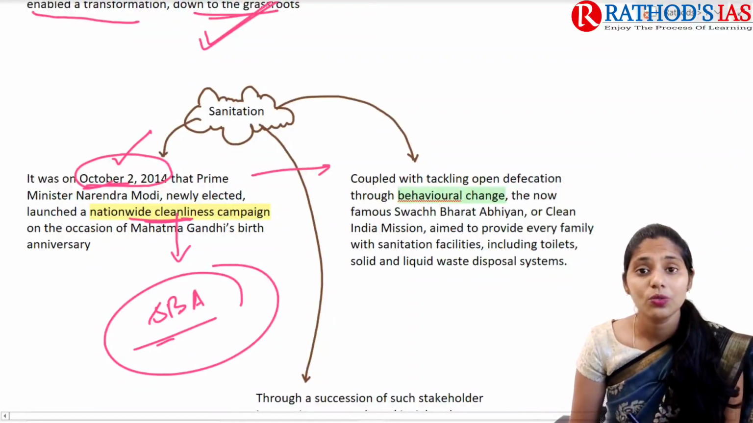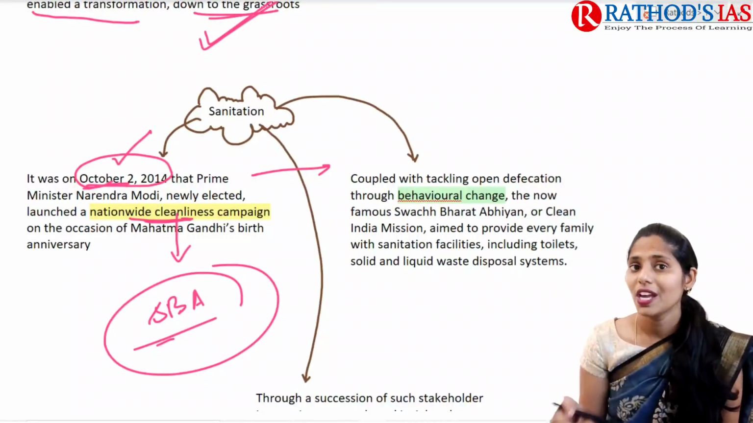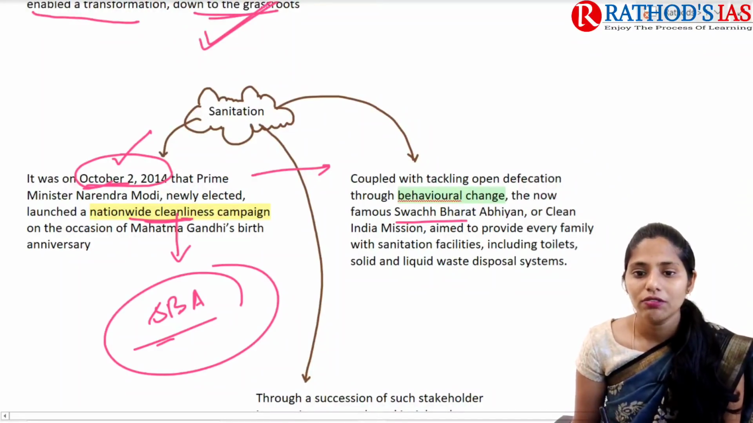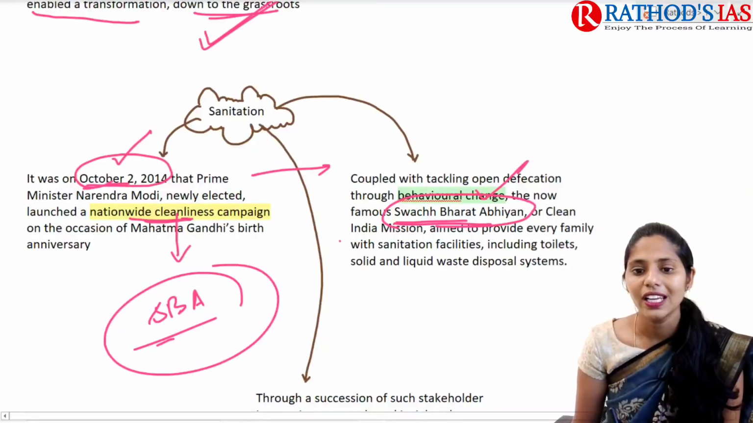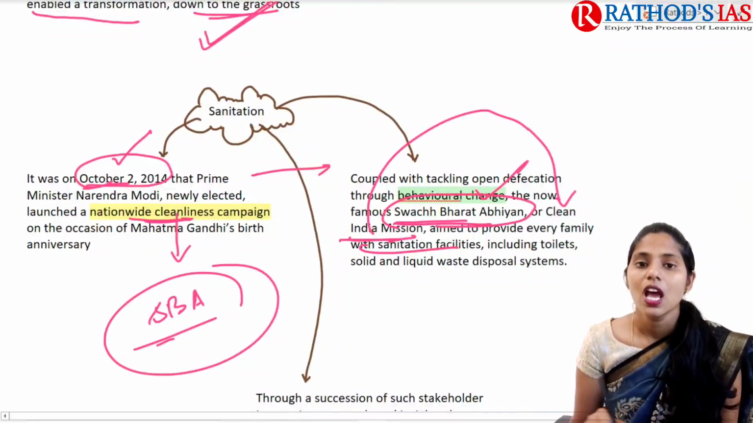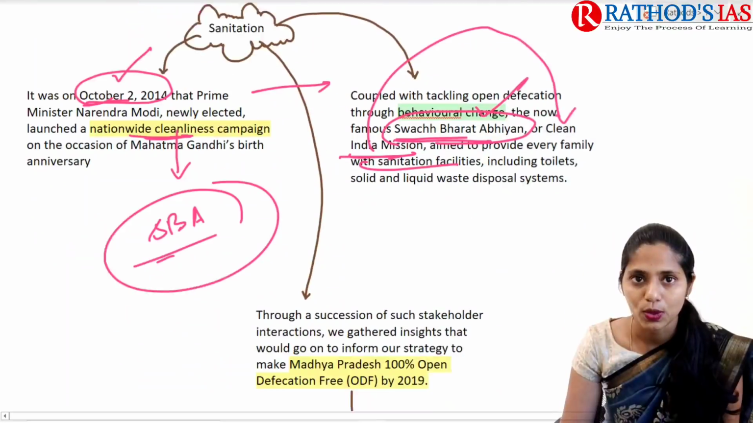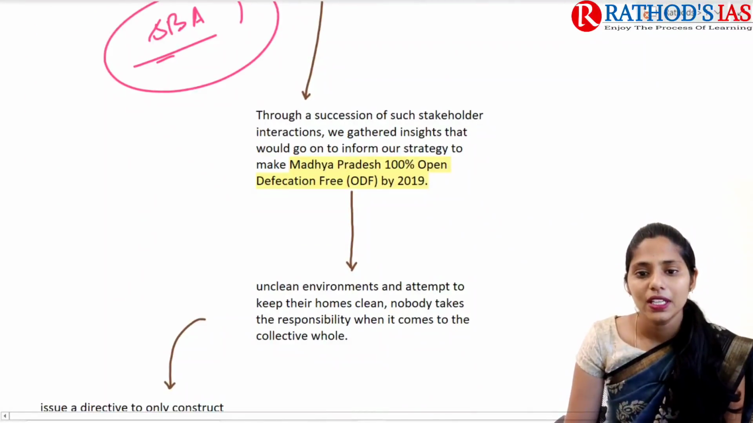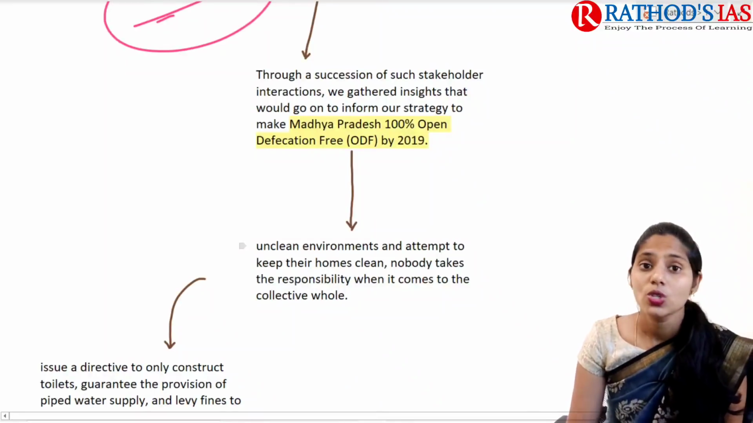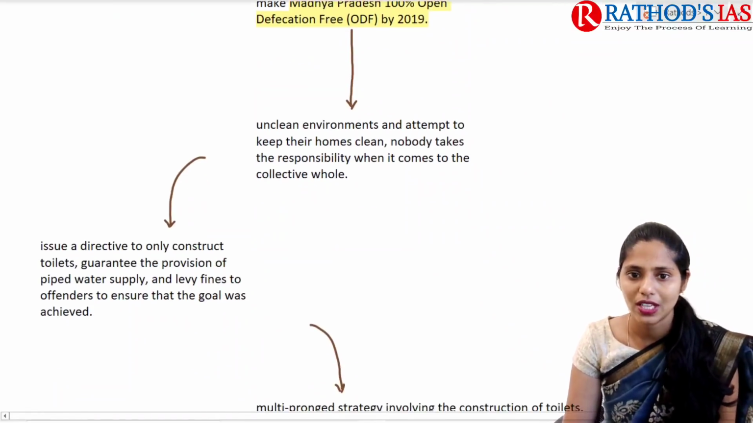We need to address this challenge of open defecation mainly by behavioral change. Behavioral change is one of the important things that we need to focus on. Now we come to this Swachh Bharat Abhiyan or Clean India Mission. This mission mainly aims to provide every family with sanitation facilities, for example to build toilets, and to focus on solid as well as liquid waste disposal systems, etc. So what happened here, whenever this scheme came into the picture, is that Madhya Pradesh is now a state which is 100% open defecation free by 2019.